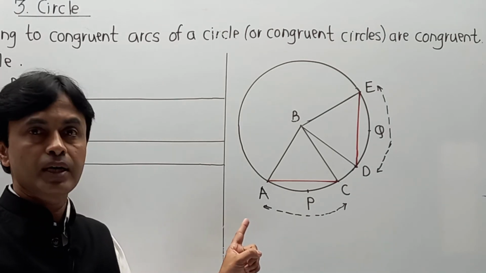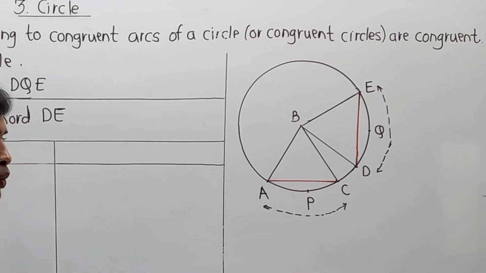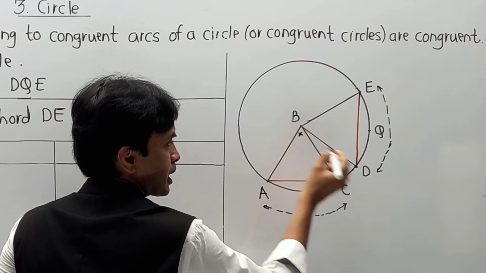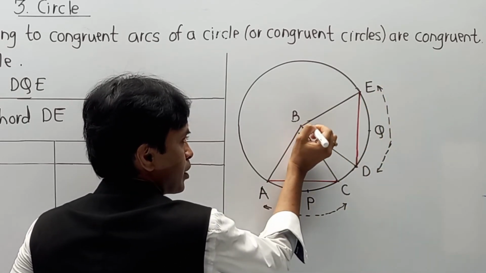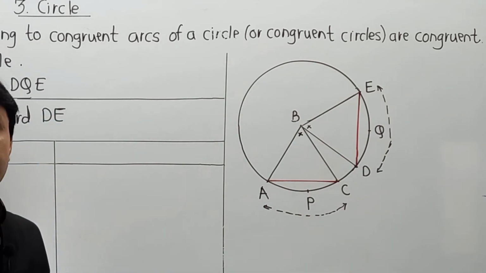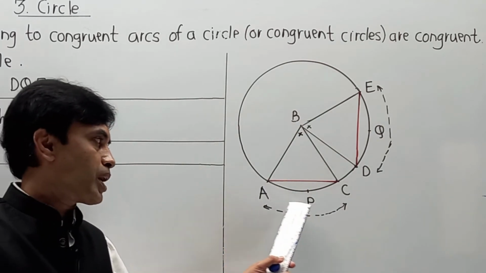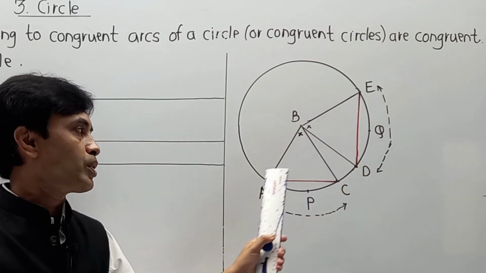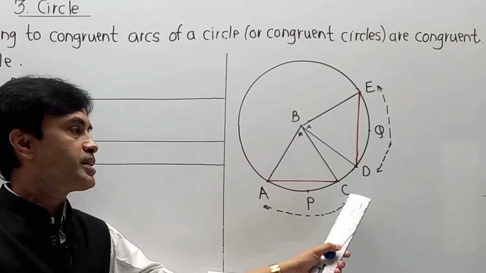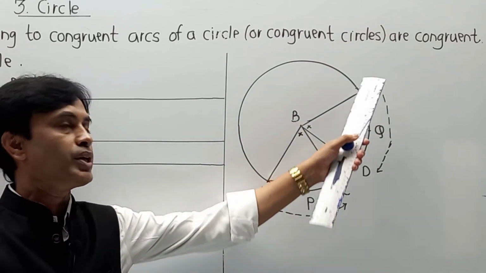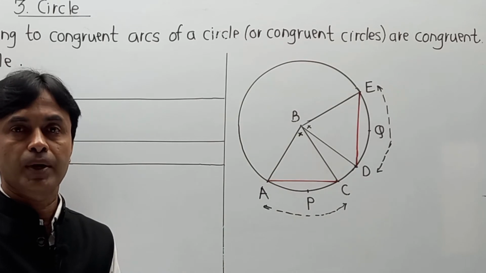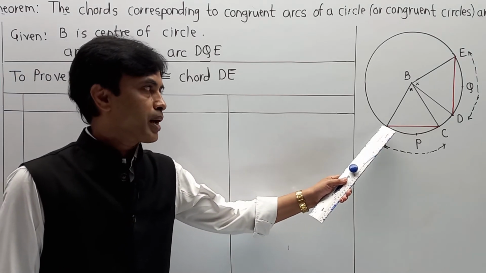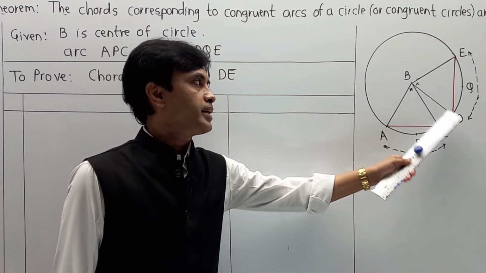Now you have to describe the structure. You know very well, the value of an arc is nothing but the value of the central angle. So in this case, as they have given, arc APC is congruent to arc DQE, automatically angle ABC must be congruent to angle DBE. So now we have to describe triangle ABC and DBE.